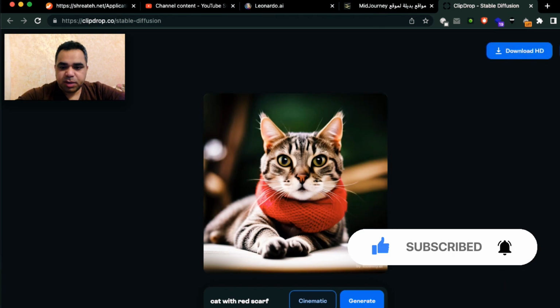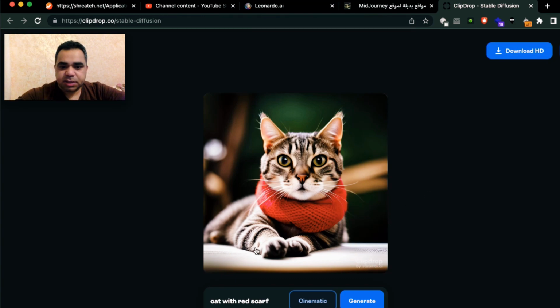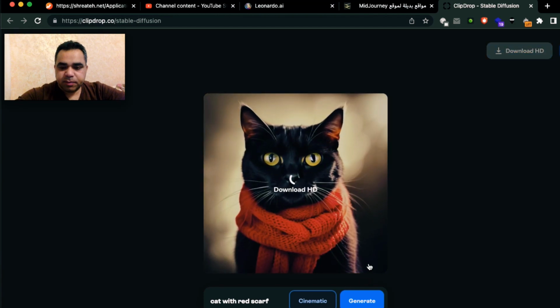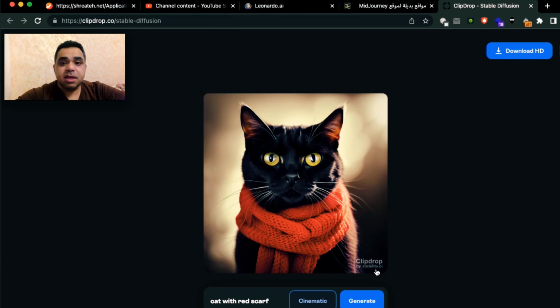This one is cool, but if you notice here, there is a watermark on this picture. This website adds a watermark on the generated images. This means that it has the copyright of these images, as you see here. So you need to go for premium, I think, to avoid the watermark or to buy these pictures.